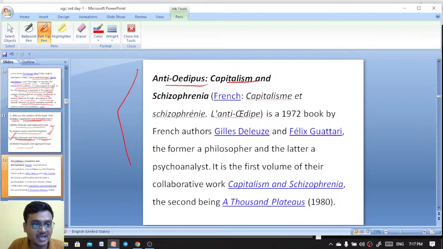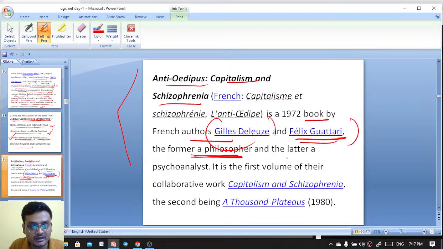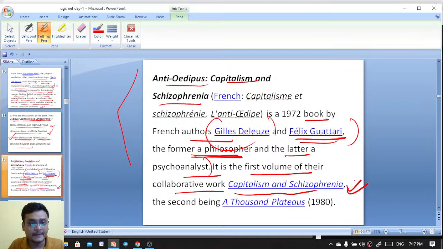Anti-Oedipus, Capitalism and Schizophrenia is a book by the French authors Gilles Deleuze and Felix Guattari, the former a philosopher and the latter a psychoanalyst. It is the first volume of their collaborative work. Remember that Capitalism and Schizophrenia was written collaboratively by them.